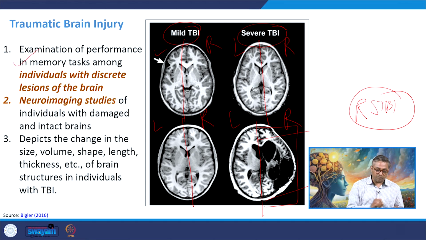So examination of performance in memory tasks is very easy. Such patients have been given a task. Now, when we talk about such individuals, a lot of coordination is required. One has to understand the brain may be divided into four different lobes: frontal lobe, parietal lobe, occipital lobe and temporal lobe.